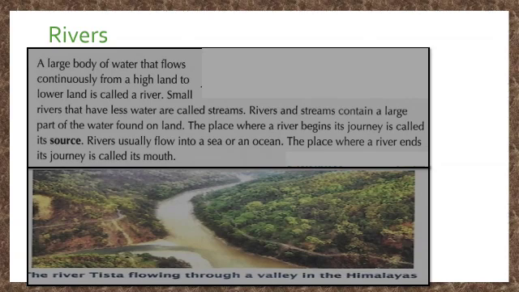The place where a river begins its journey is called its source. Rivers usually flow into the sea or an ocean. The place where a river ends its journey is called its mouth. Here is an example of the river Teesta flowing through a valley in the Himalayas.